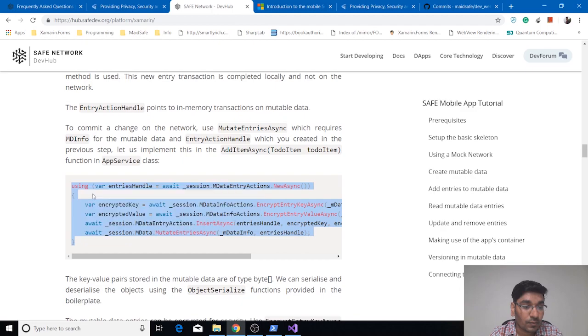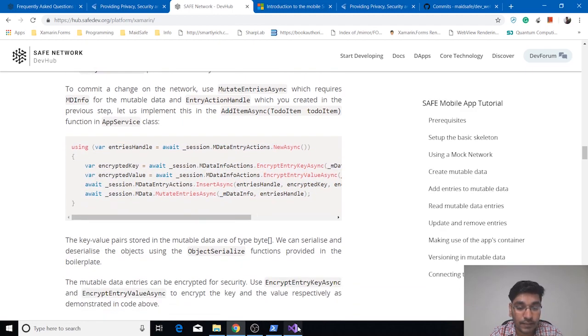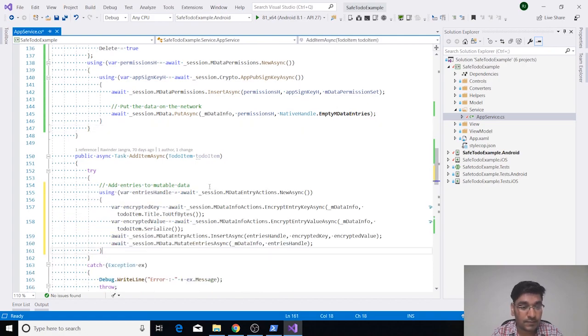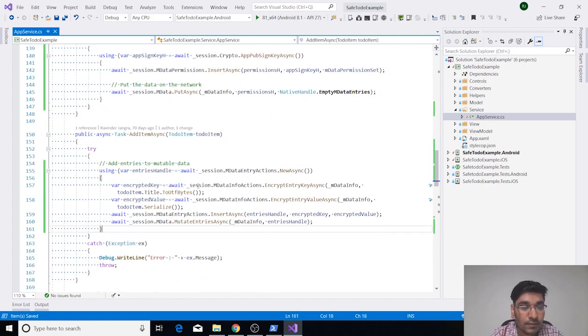So let's copy this code, and we will be adding this code into add item async. So let's paste this here. So you will see we are basically getting an object of to do item, and we are basically doing a serialization. So it's basically a binary serialization, because we can't put objects on the network. It will be in byte format. So we already have the helper function to serialize and deserialize these items from to do items to byte array, and byte array to do item.